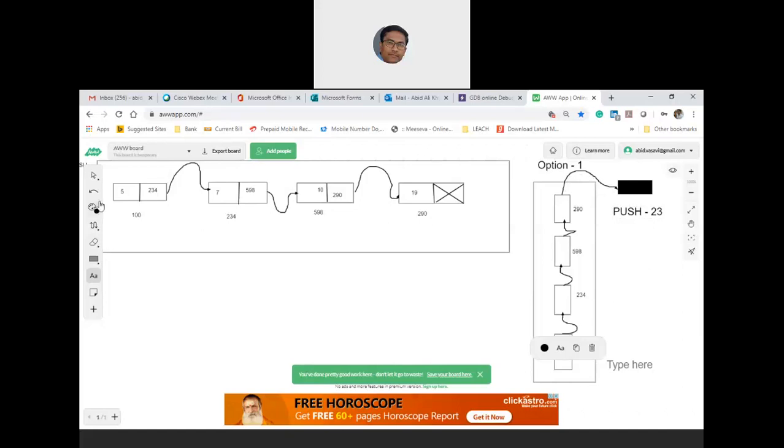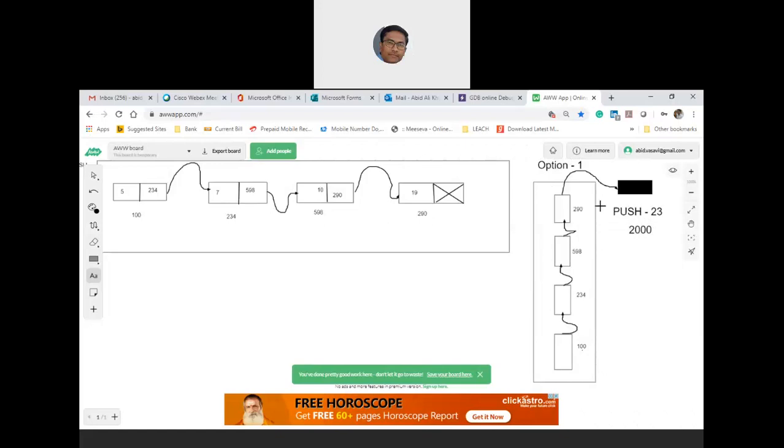Popping, when you are doing, so do you have any problem in push? No problem, right? No, sir. Assume the list has these four nodes. If there is an element which needs to be pushed, let us say that address is somewhere 2000.